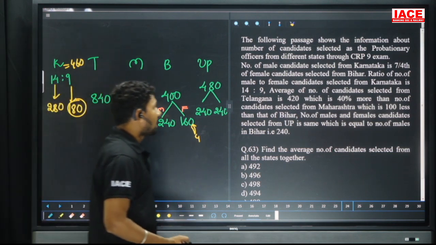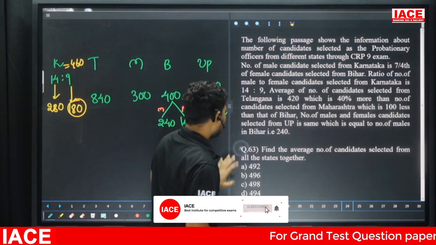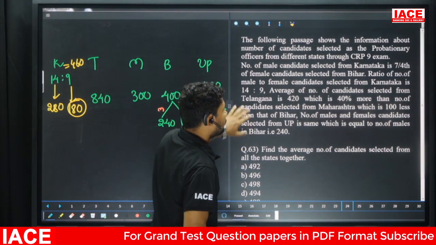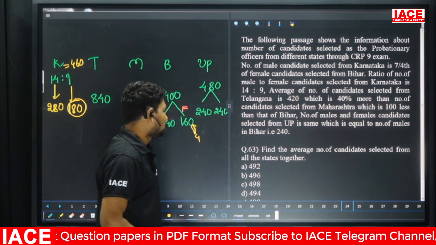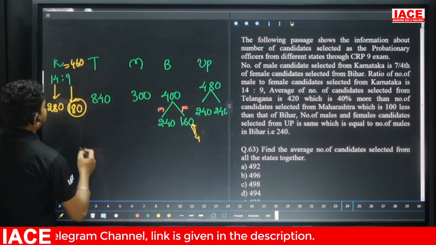Question 63. Find the average. Find the average of the selected values from all the states together. All the states' values are required here.